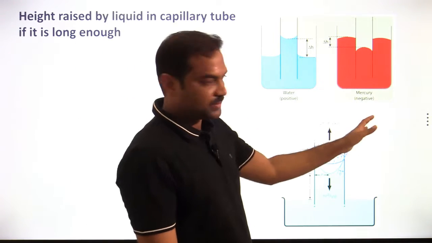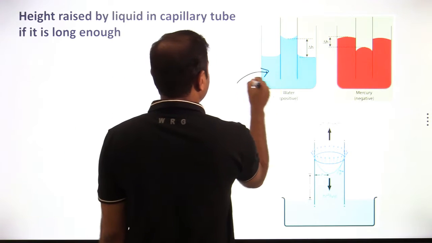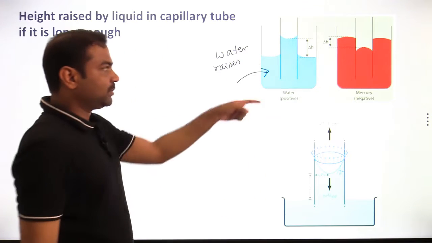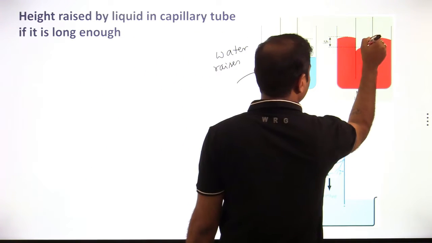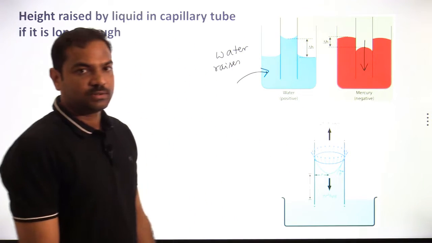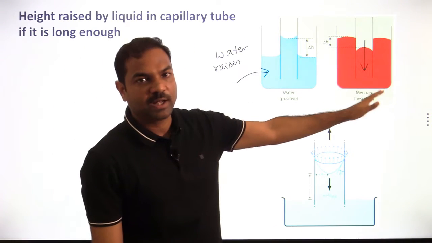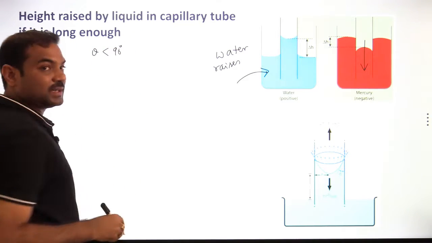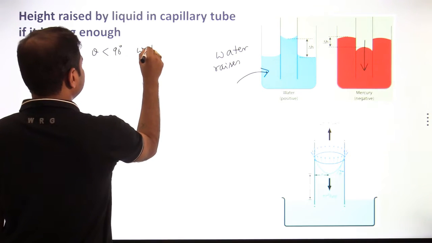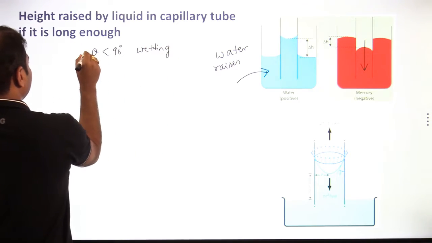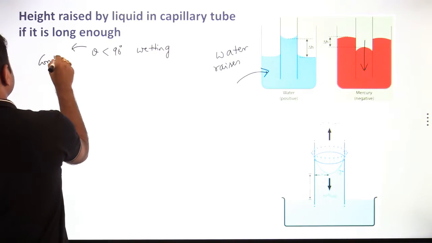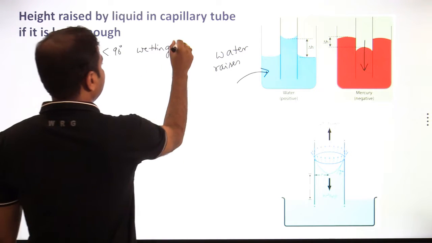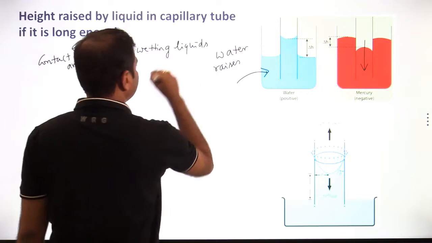So these are the two diagrams you can see here. The first diagram stands for water rises in the capillary, whereas mercury will go down, depressed. This height rise and depression of liquid happens because of angle of contact. If theta is less than 90, those liquids are called wetting liquids. What is theta? Theta is nothing but the contact angle.